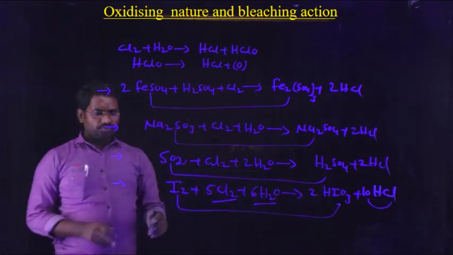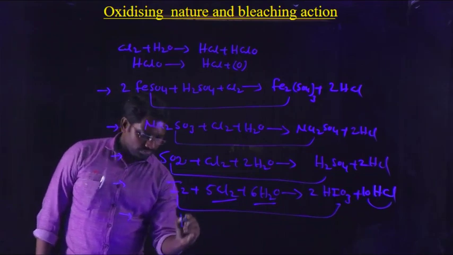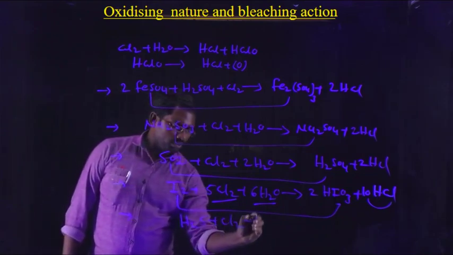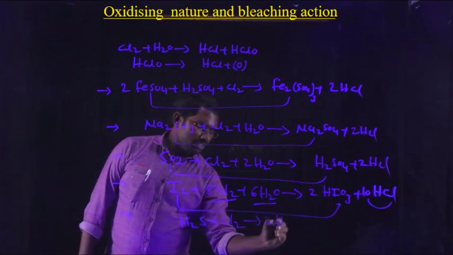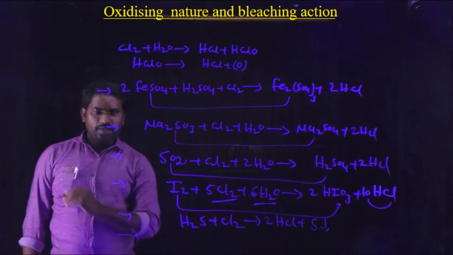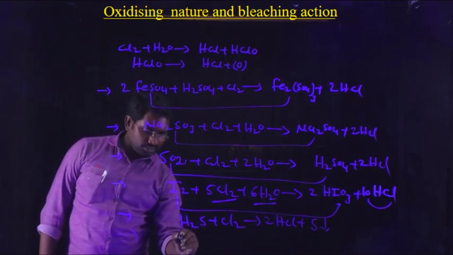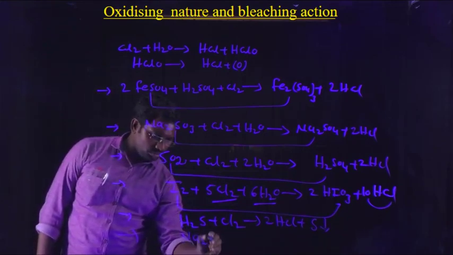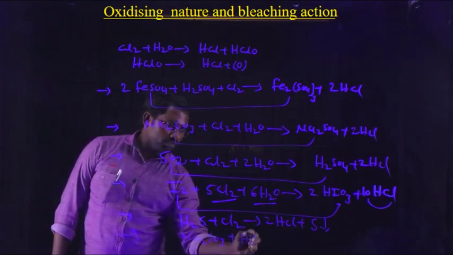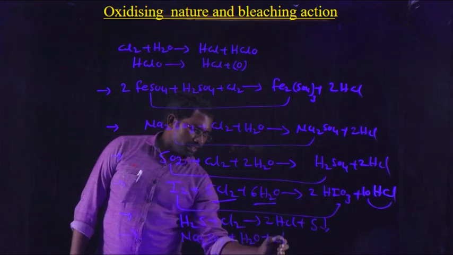and it also precipitates sulfur. For example, H2S reacts with chlorine to form 2HCl plus sulfur, which gets precipitated. And also aqueous sodium thiosulfate, Na2S2O3, with H2O plus Cl2.